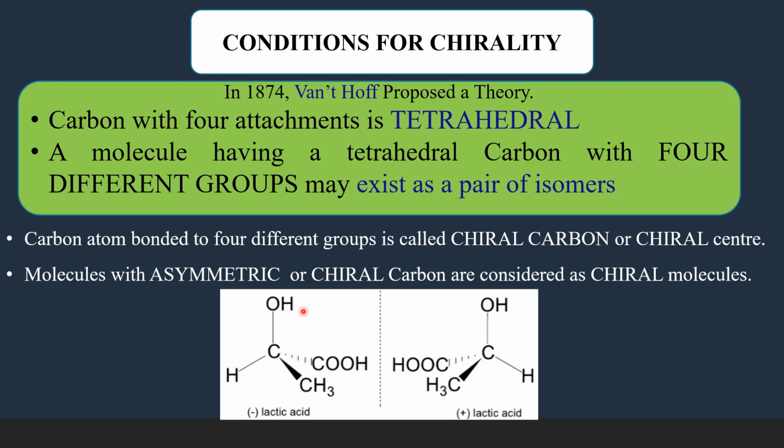This molecule is chiral, and this enantiomer also is chiral. And these chiral molecules, these asymmetric molecules, can interact with the plane polarized light and can rotate the plane of the plane polarized light. That's why these molecules are said to be optically active.